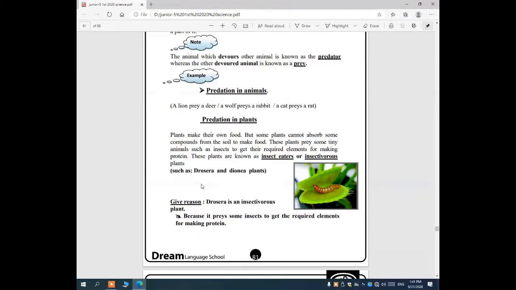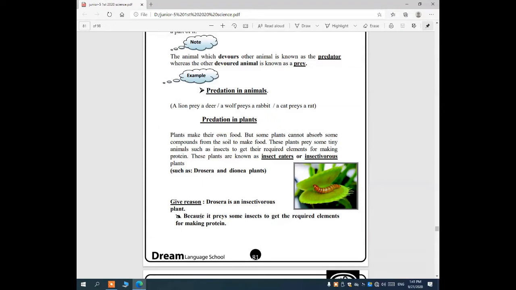Let's take for example Drosera and Dionea. Drosera and Dionea are plants which eat insects, so they are known as insect eaters or insectivorous. Insectivorous plants are plants which eat insects to get the required proteins from them.